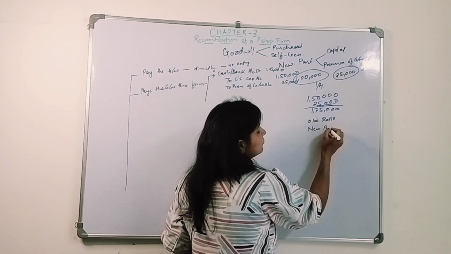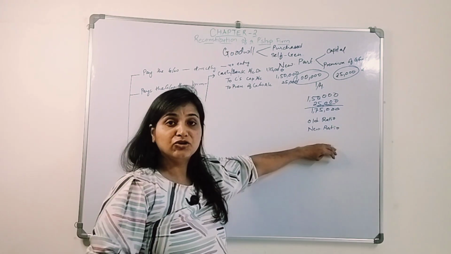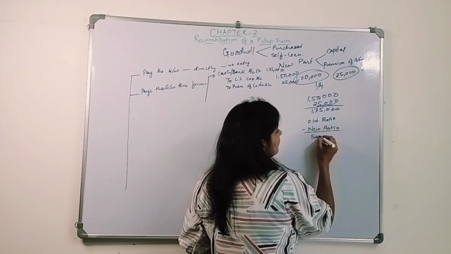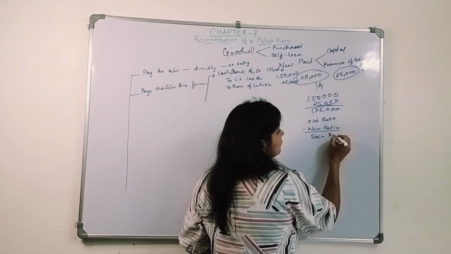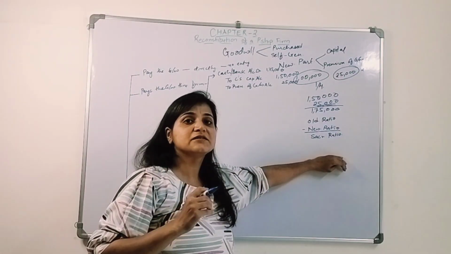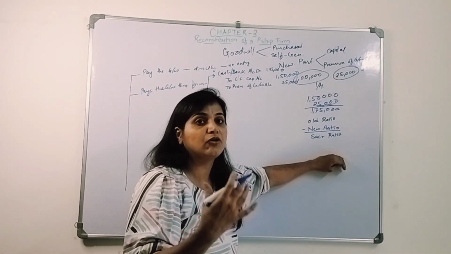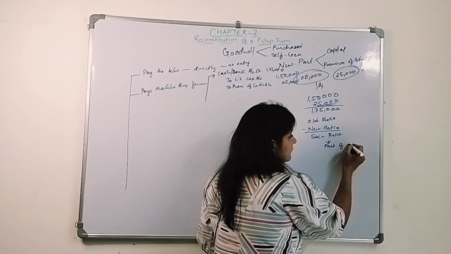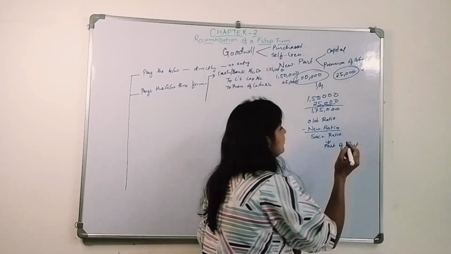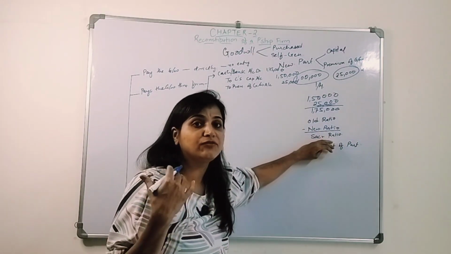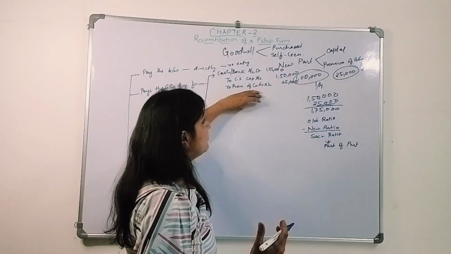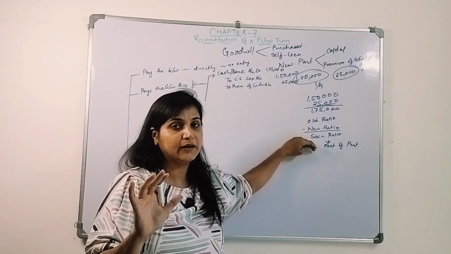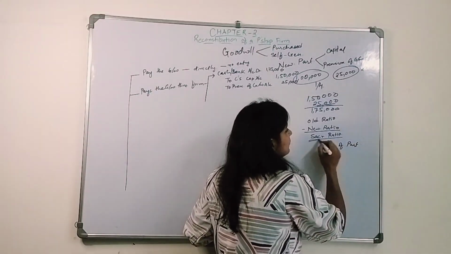When a new partner comes into the business, they determine the new ratio, and when we deduct old ratio minus new ratio, we get the sacrificing ratio. Sacrificing ratio is what the existing partners sacrificed of their part of profit. From the old ratio they deduct their new ratio, and then they get how much they have sacrificed. So this premium of goodwill will be distributed between the existing, the old partners, in their sacrificing ratio.